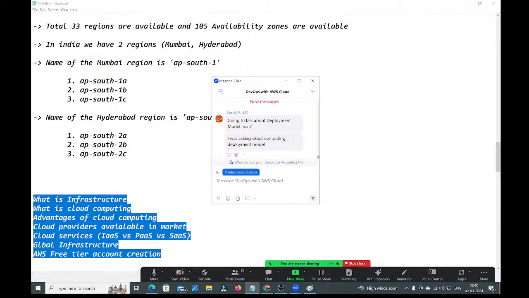Cloud computing deployments we will discuss, guys. Still we have time, right? Deployment models and everything we will discuss. First, you need to understand the services, then we will discuss deployment and all. We will deploy the applications in the cloud, guys.